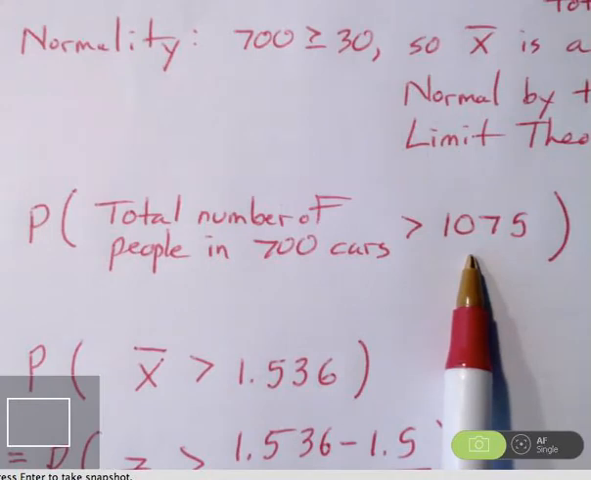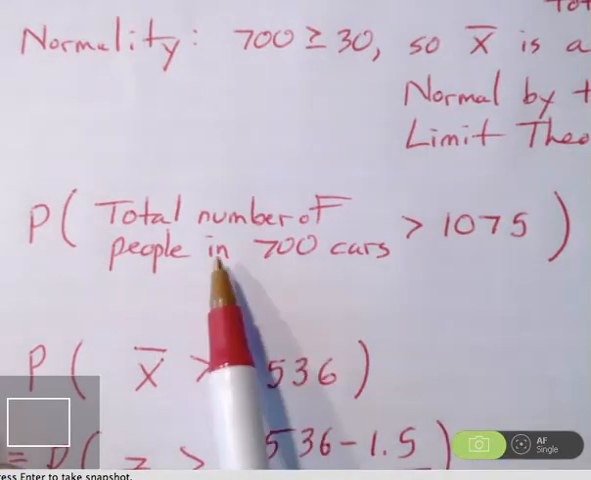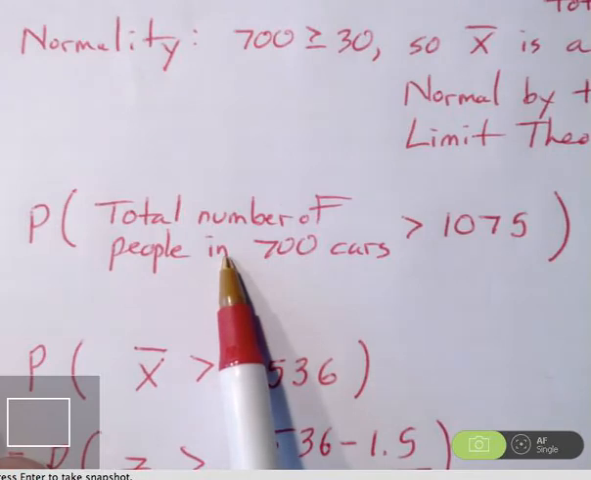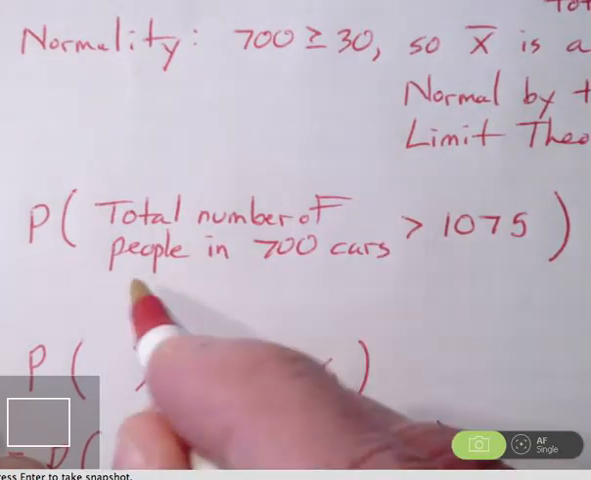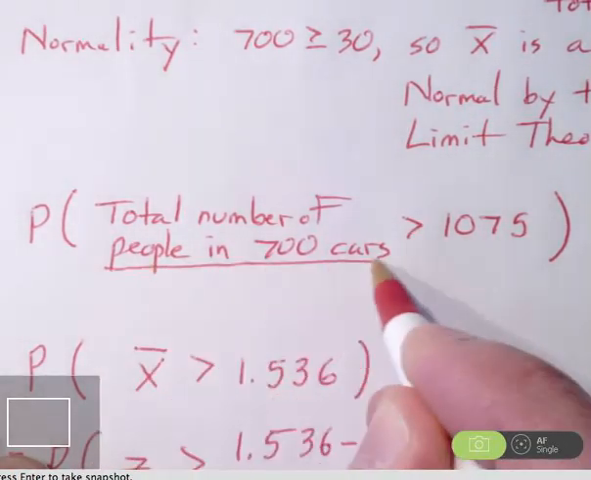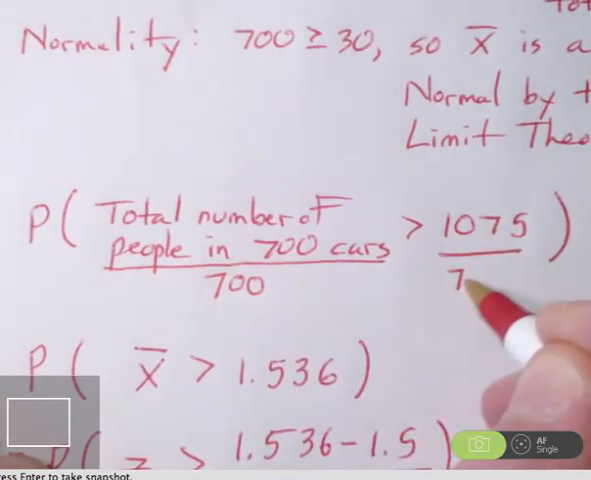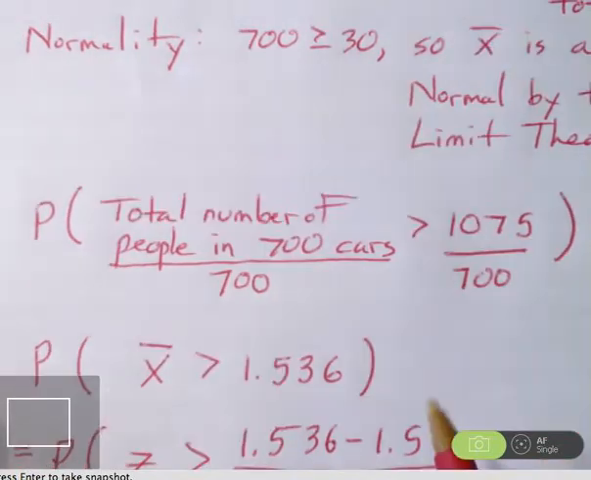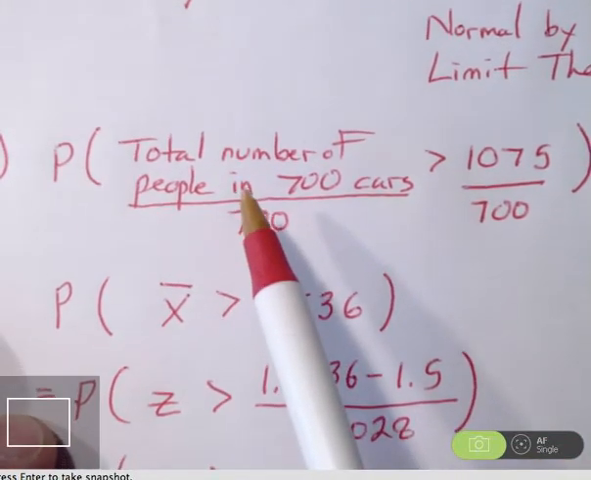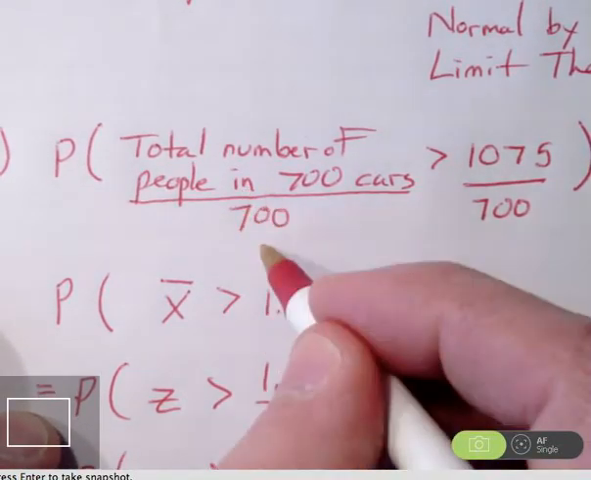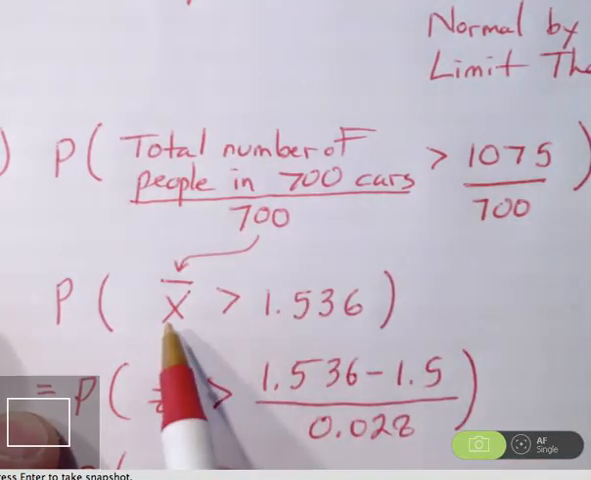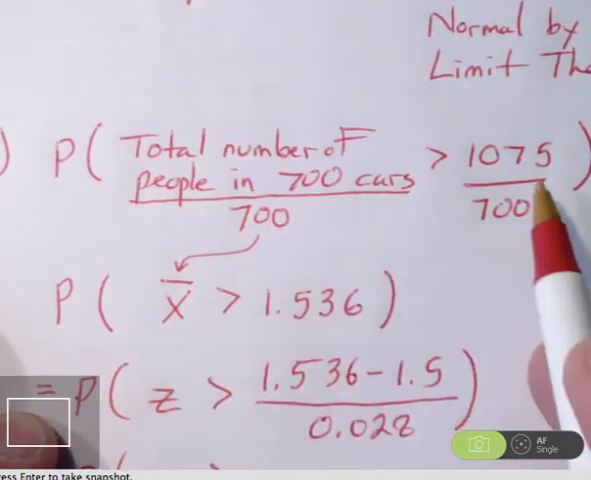So in part B, we found the distribution of the sample mean, so it would be good to use that distribution in this case. That's certainly what the hint is suggesting. So on the left side here, we have a total in 700 cars. So all we really need to do is take both sides of this inequality and divide by 700. So what that will do, the total number of persons in 700 cars divided by 700, that's turned this question into a question about the sample mean.